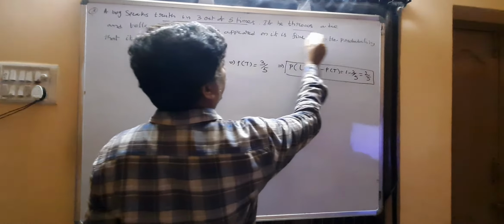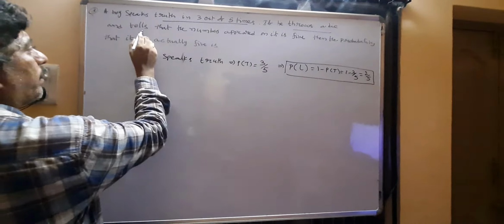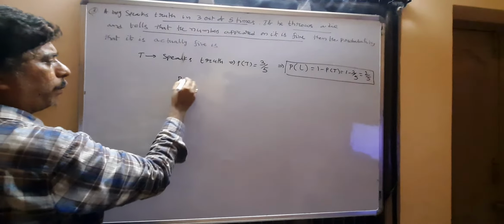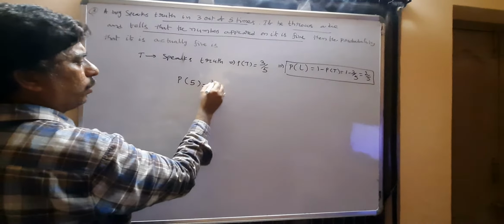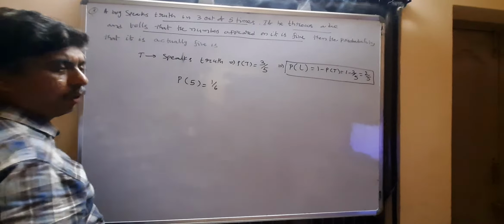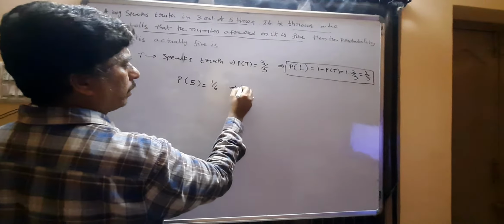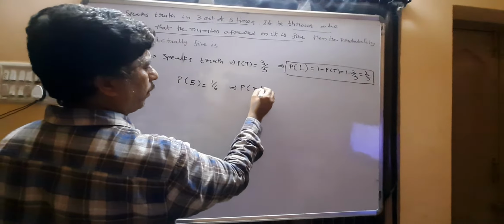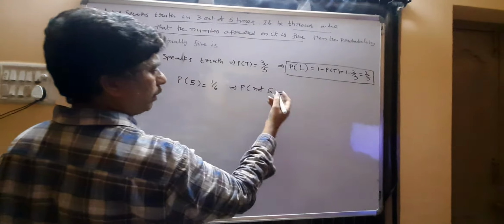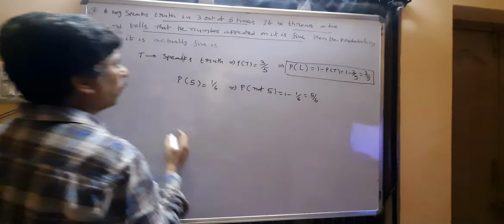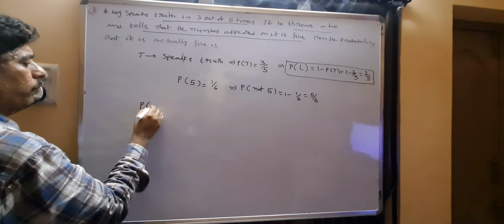If he throws a die, one die is thrown, and tells that the number that appears on it is 5. So I will take the probability of actually getting 5, which is 1 by 6. If a die is rolled, the probability of getting 5 is 1 by 6. Not getting 5 means the complement, that is 1 minus 1 by 6, which equals 5 by 6.